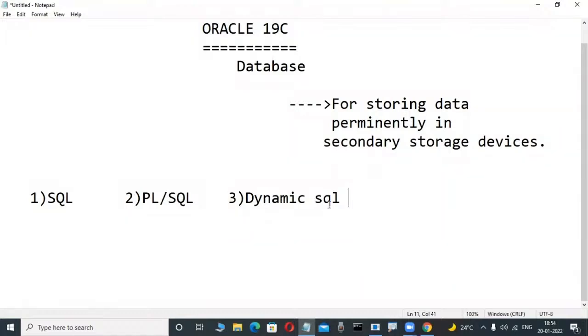SQL is a common one, but the syntaxes are different and the functions are also different. Already I'm telling you. For a DevOps engineer, a little bit of SQL is required, not more. But here we are learning about a pure database, so we are giving so much knowledge. Based on your requirement, we have to take that knowledge.